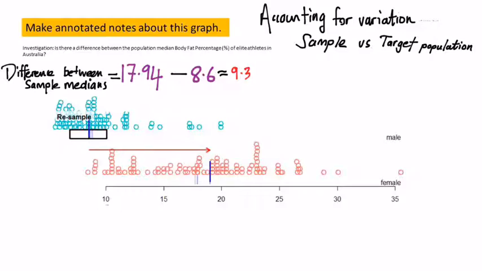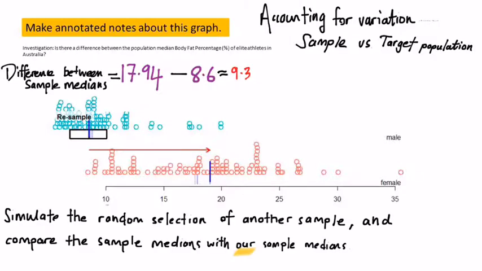However, we need a way of accounting for this variation. We don't want the differences between the target population and the randomly selected sample, for example, people characteristics, to actually come into play here. So the difference between our sample medians is 9.3, as I've put on the screen there. Now, what do we see here?